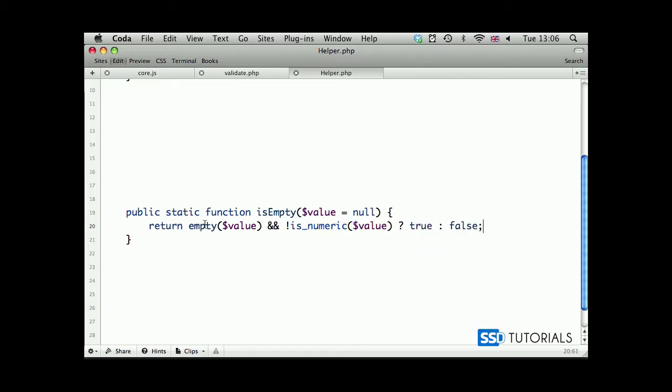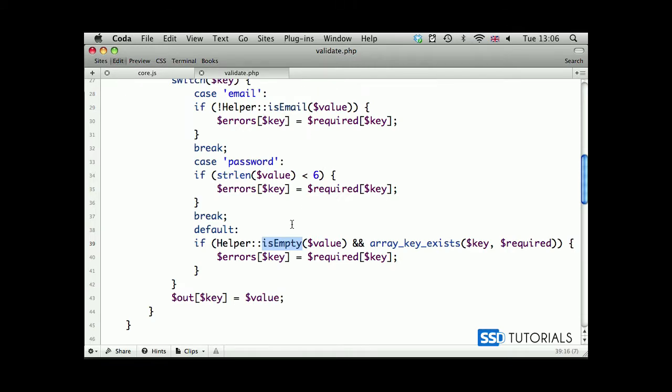What it does, basically, is first check if the value is empty. If it's empty, then we know that it's empty, so we will return true. But we also need to check whether it's not a numerical value, because 0 is also considered to be empty, so we would also return true, and sometimes we may want the 0 to be actually a valid value entered in the field. So we need to check if it's not a numeric value. Then it will be true, otherwise it will be false. So in our helper.php, we can close this file for now.